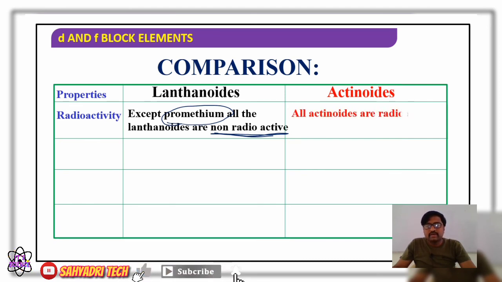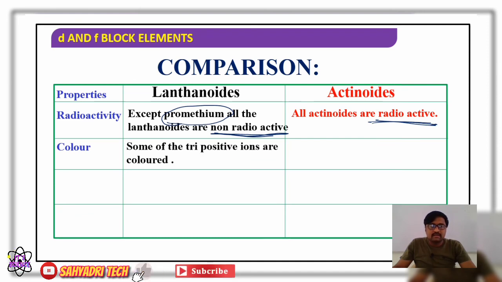What about actinides? All actinides are radioactive. Next, color. In the case of lanthanides, some of the tri-positive ions are colored. But what about actinides? Most of the positive ions are colored.